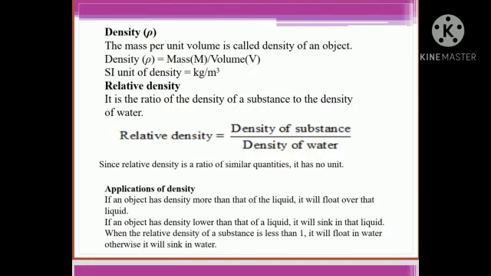Now we see the last topic, density. The mass per unit volume is called the density of an object. Density rho equals mass upon volume, so m upon v. The unit of density is kg per meter cube.